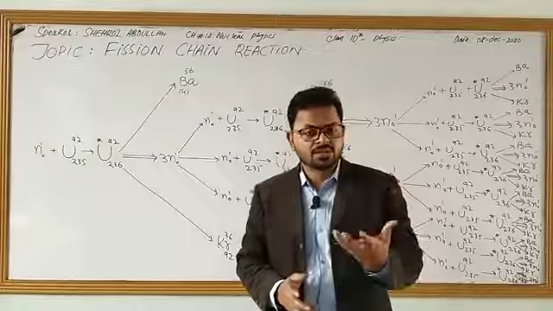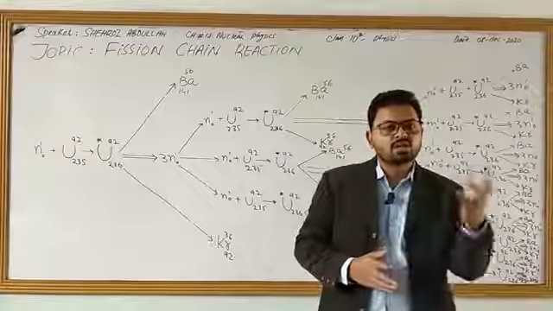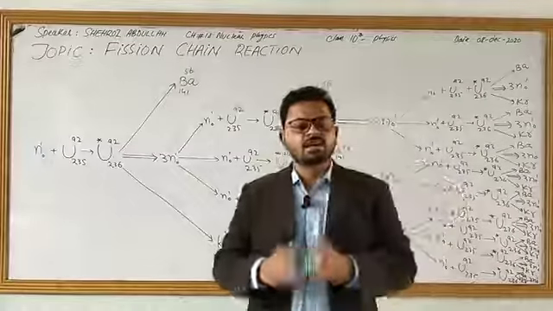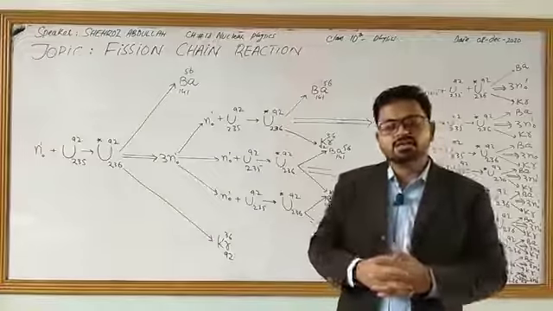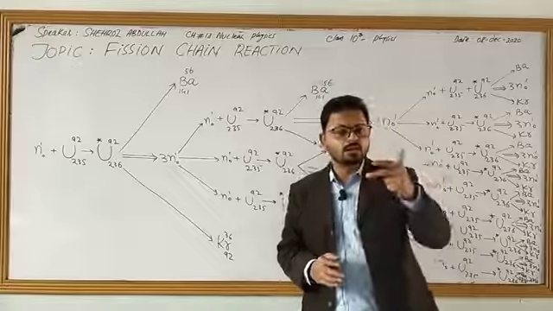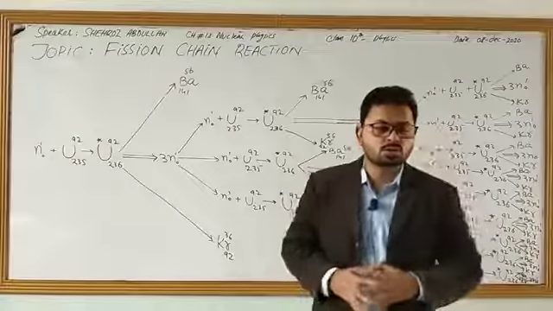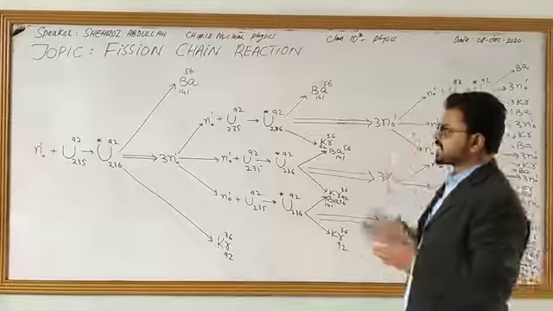This process was carried out by slow moving neutrons, which were absorbed inside the nucleus, and uranium turned into an unstable excited state for a period of 10 power minus 12 seconds with atomic mass 236, and further it splits into barium and krypton and again forms 3 neutrons, and similarly the process carries on.